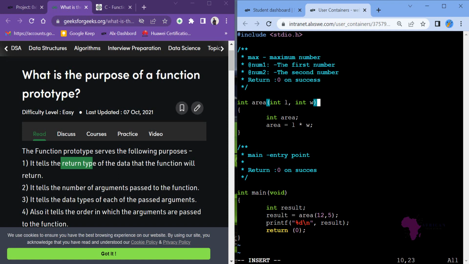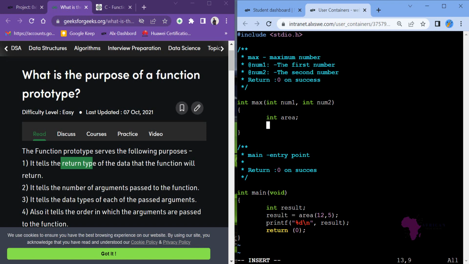Now we change the name. Instead of area, I will say that this function is an int, yes, but it is called maximum, that is max. And then I will use integer num1, and then also num2, like that. So what are we doing? The body is not the same in this case. Let me wrap up this one.